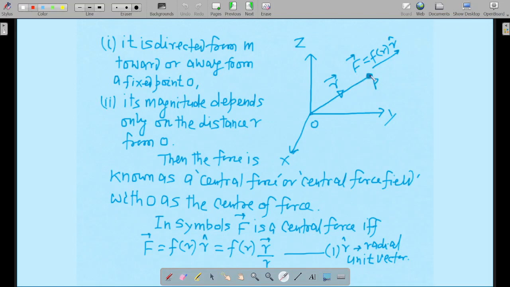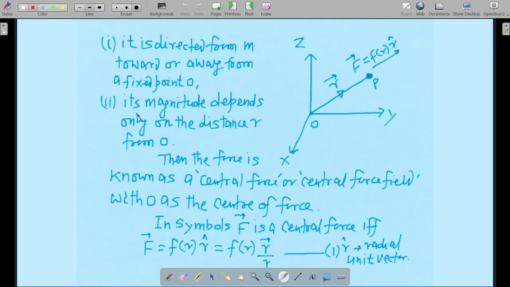Either the force will be from P towards O, or the force will be from O towards P. So the force can be attractive or repulsive. Either from P to O, or from O to P. So it is directed from mass M toward or away from the point. Both cases are possible, but it will be along this particular line only. That's what is meant by this: it is directed from M toward or away from a fixed point O.